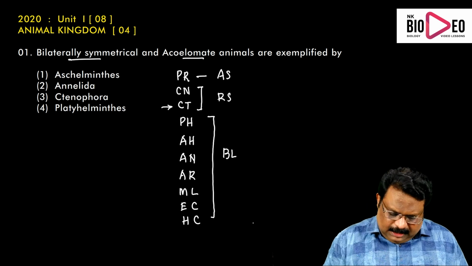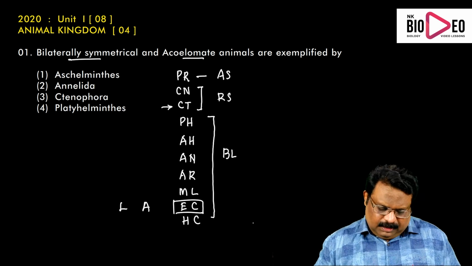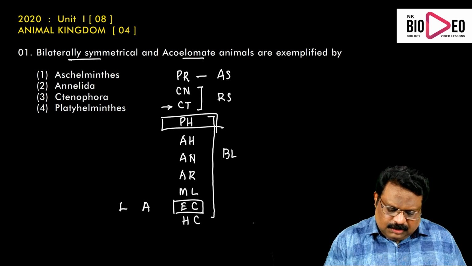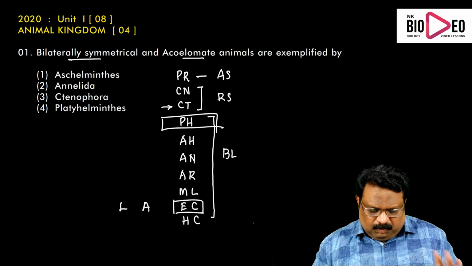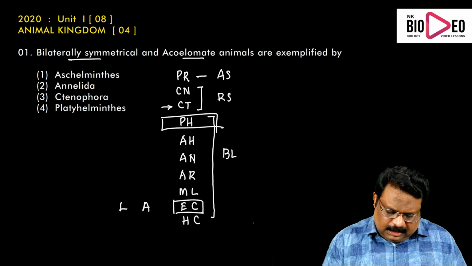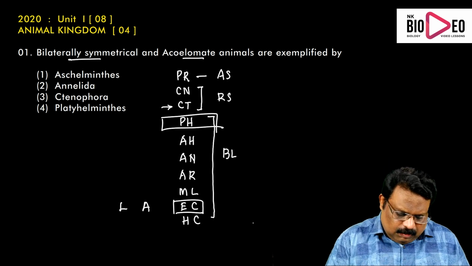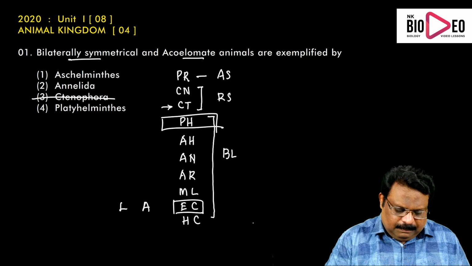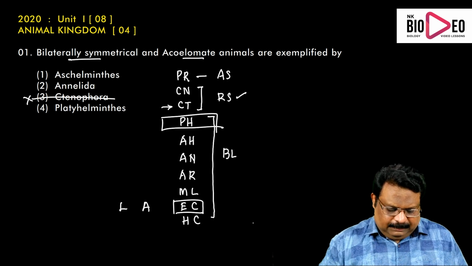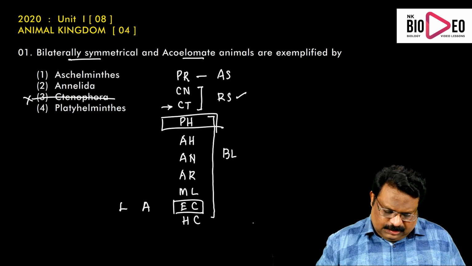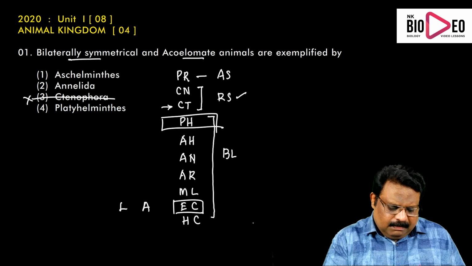There is an exception: in Echinodermata, the larvae are bilaterally symmetric, but the adults are radially symmetric. So bilateral symmetry starts from which phylum? Platyhelminthes. That is character number 1. So from this, we can score out Ctenophora, which has radial symmetry. Then Aschelminthes, Annelida, Platyhelminthes were the remaining choices, and all 3 have bilateral symmetry.